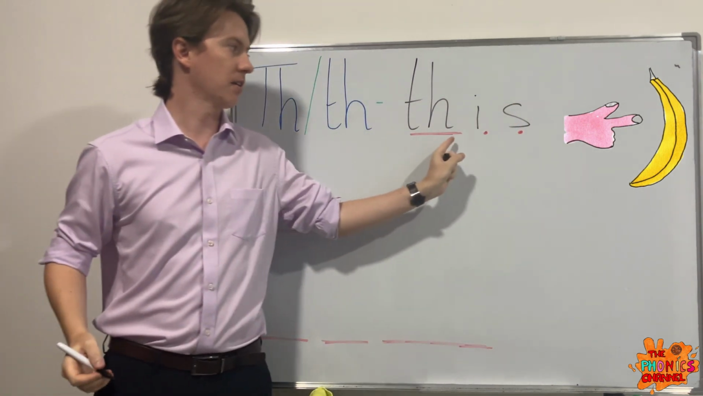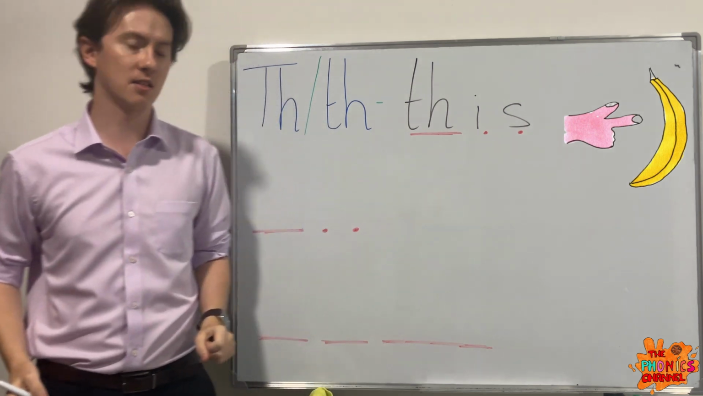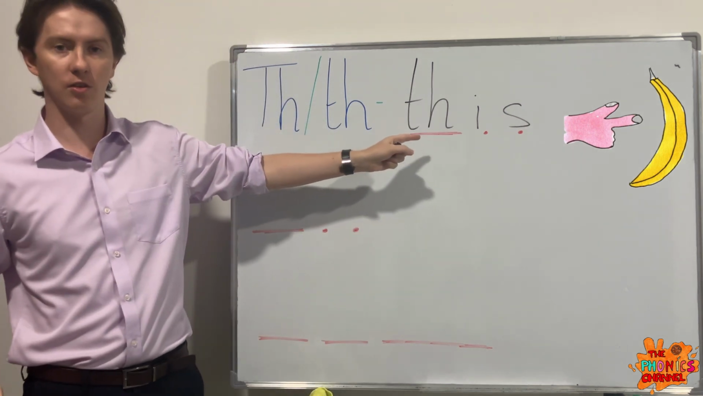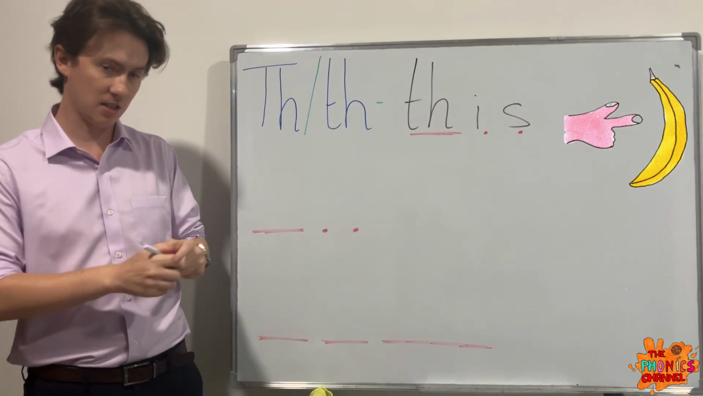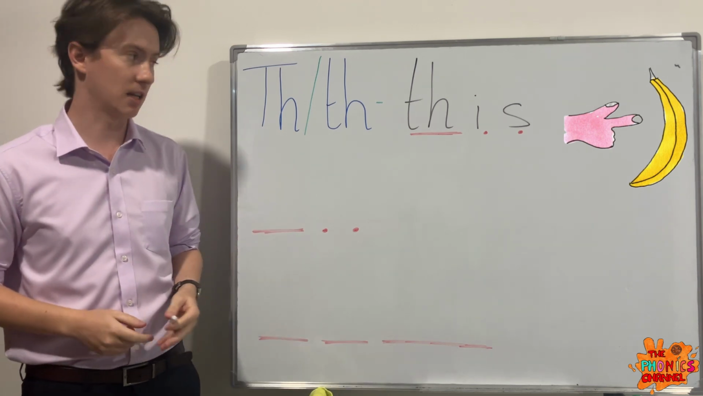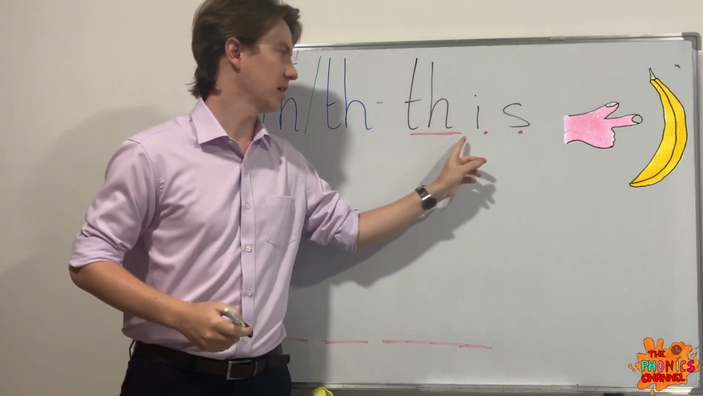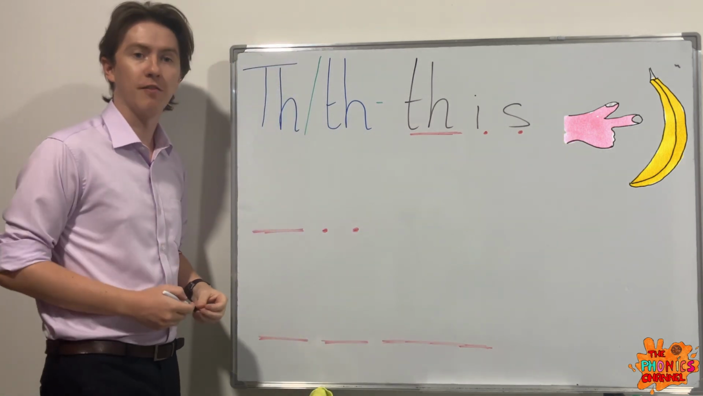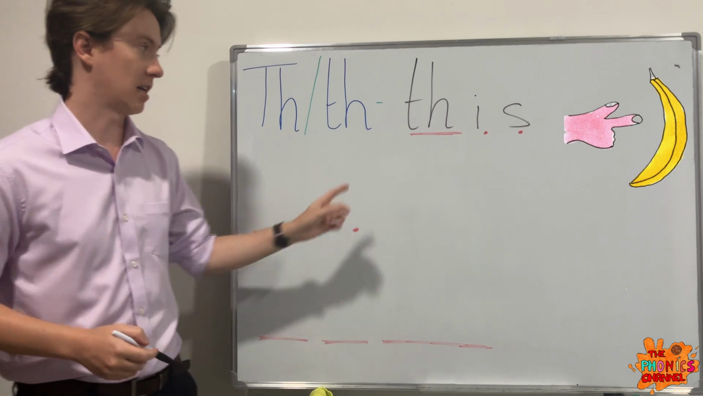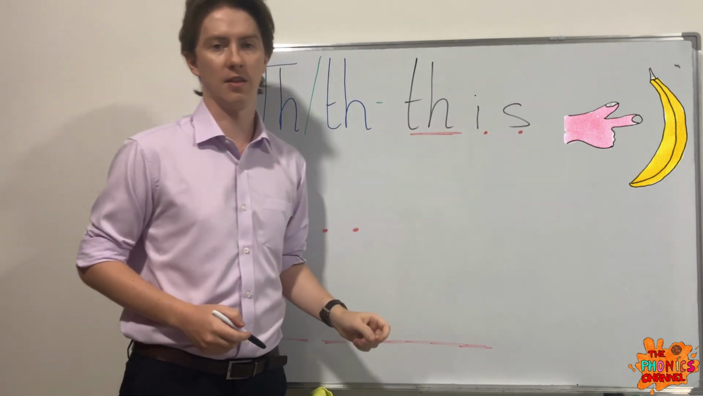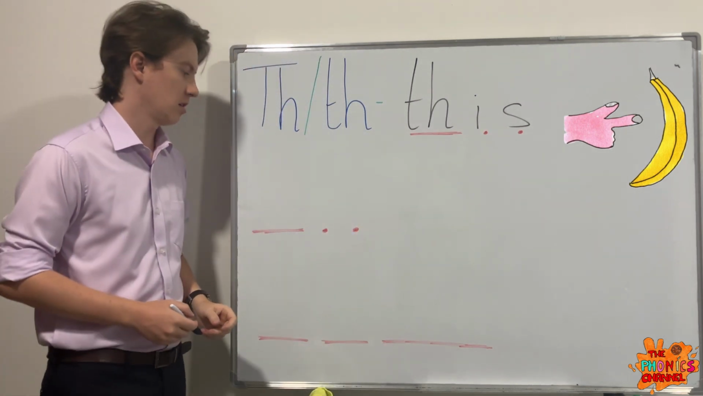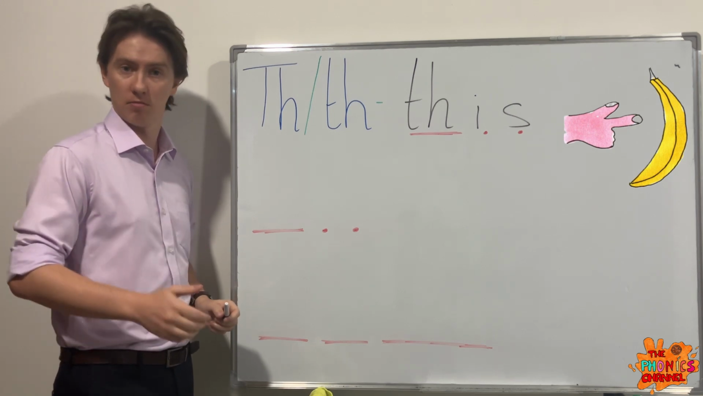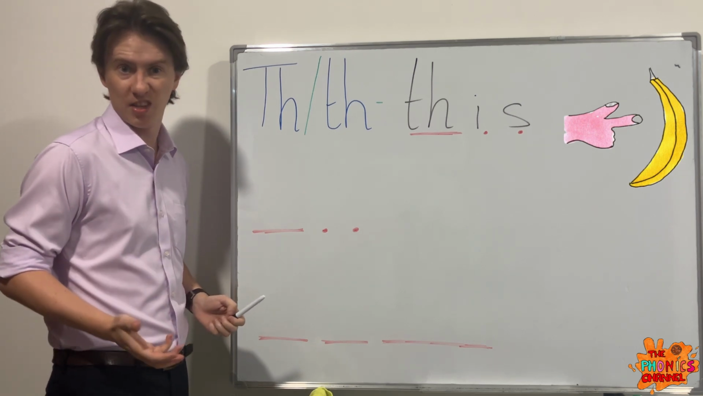This. This is our first word. This is a black marker. This. So, there we have 4 letters and 3 sounds. This. Okay?